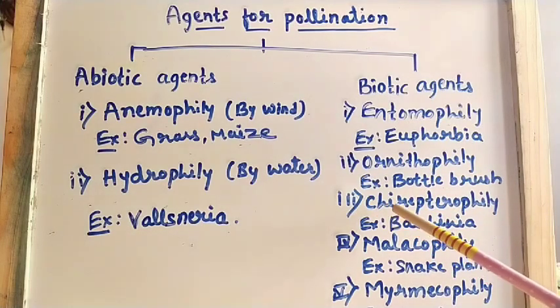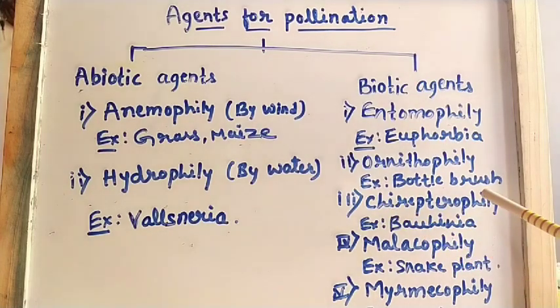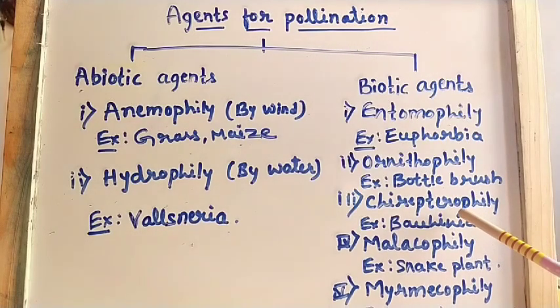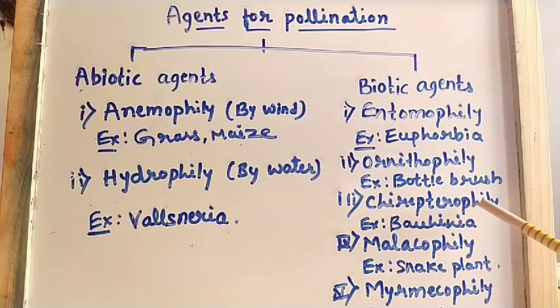And third one is chiropterophily. So what is chiropterophily? Here pollination takes place with the help of bats. You know that a bat is a mammal. So when pollination takes place with the help of bats, it is known as chiropterophily. Example for this is Bauhinia. Understood?